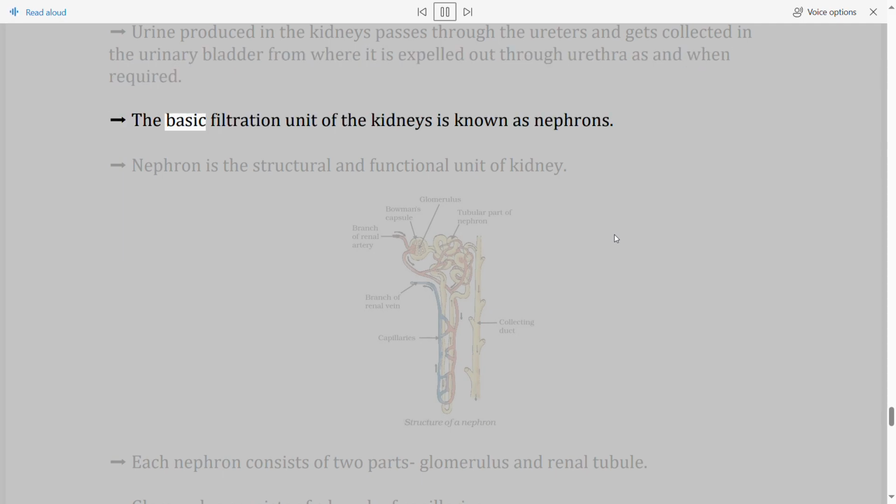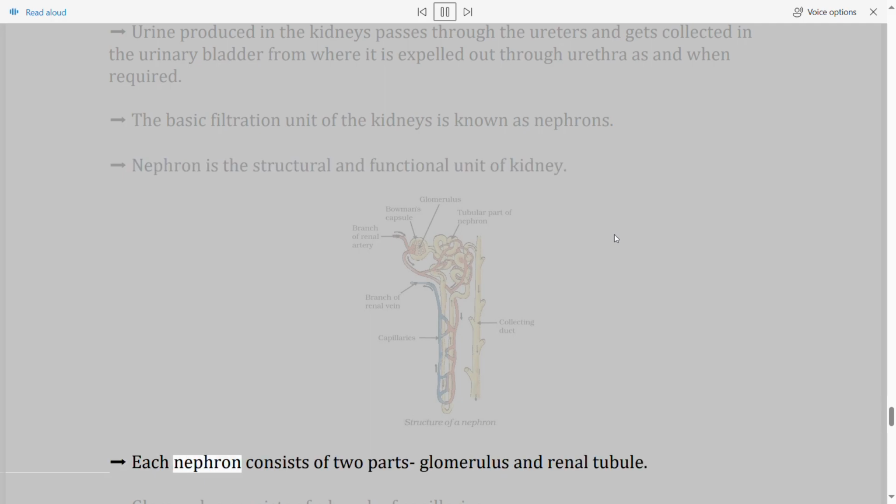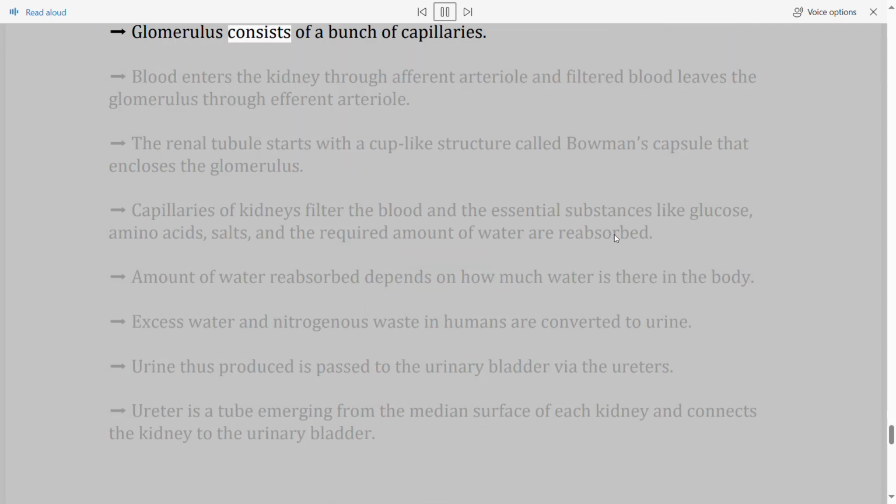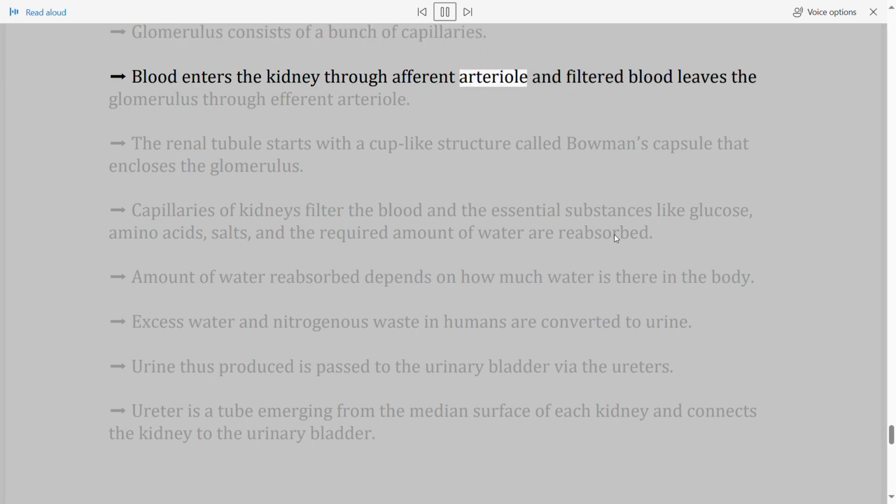The basic filtration unit of the kidneys is known as nephrons. Nephron is the structural and functional unit of kidney. Each nephron consists of two parts, glomerulus and renal tubule. Glomerulus consists of a bunch of capillaries. Blood enters the kidney through afferent arteriole, and filtered blood leaves the glomerulus through efferent arteriole.